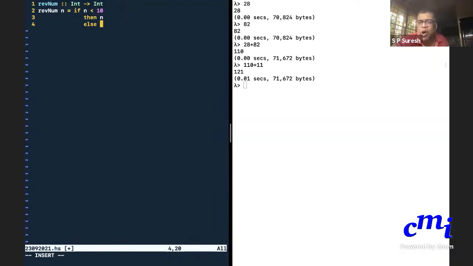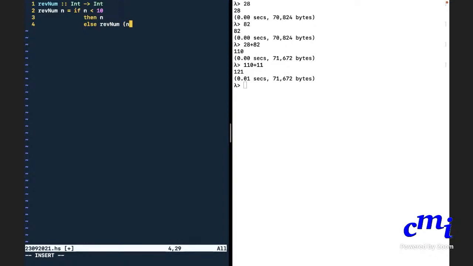How do you get the last digit? Mod 10, as somebody mentioned. How do you get the other digits? Let us fix that also. Integer division by 10. Div 10, mod 10. So the div 10, we'll call it quotient. And the mod 10, we'll call it remainder. So what you need to do is you will have to say that. But here is a question: where should the remainder after dividing by 10 come? To the front? Is that right? Yes, sir. So I'll do reverse number of n div 10.